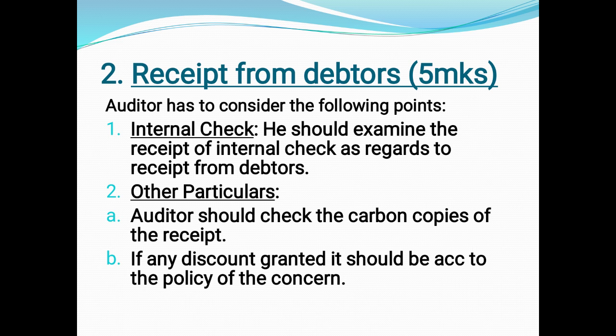Whatever amount you are receiving from the debtors, whether it is received as per the compliances, as per the guidelines of the company or no. So he has to check the internal check first. Then he should check the carbon copies of the receipt. Suppose if there is any counterfoil, or if there are any receipts that are torn off, or any duplicates of that particular receipt, he has to check the carbon copies.